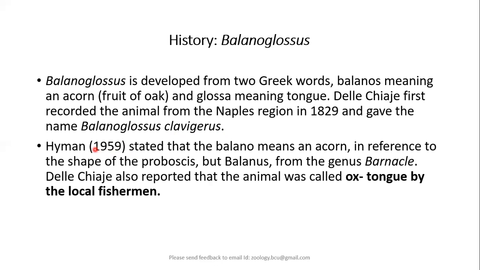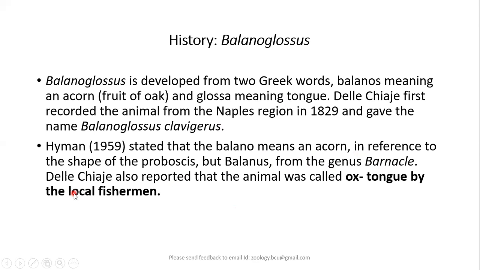After many years, Hyman, L.H. Hyman, a very famous US zoologist, well-known author of many books, who has given very authentic statements regarding various zoological aspects, stated that Balanos means an acorn in reference to the shape of the proboscis, but the word Balanus is derived from the genus Barnacle.